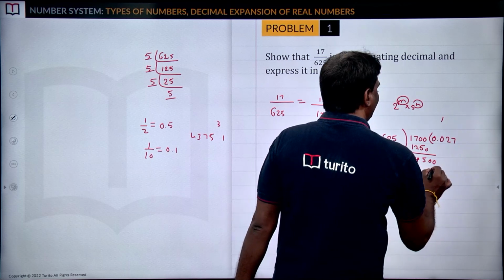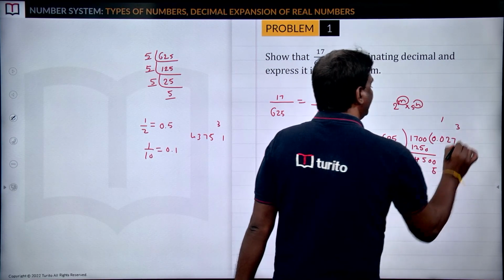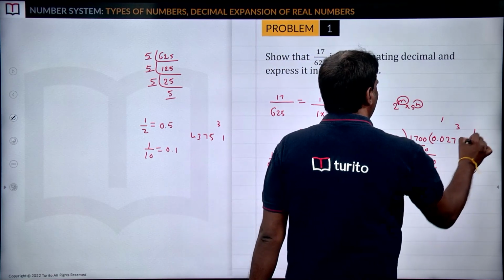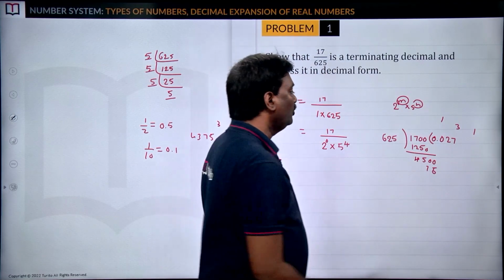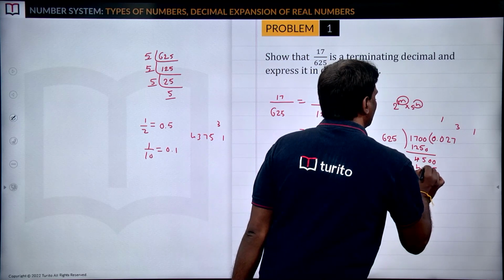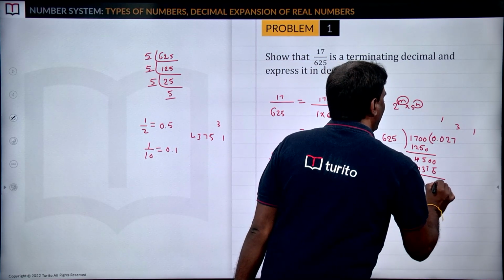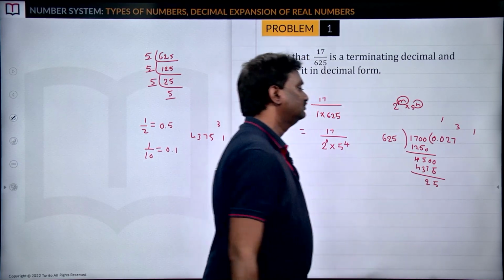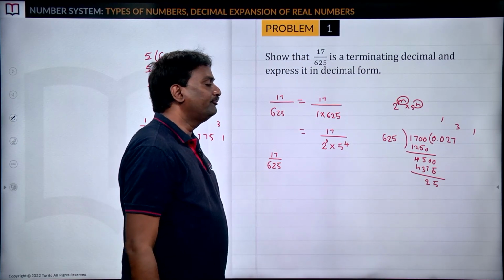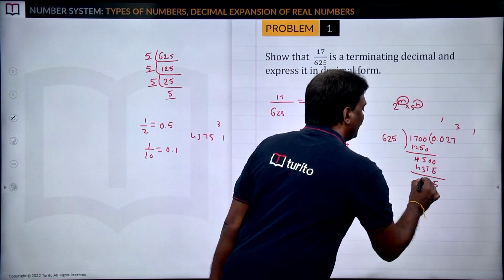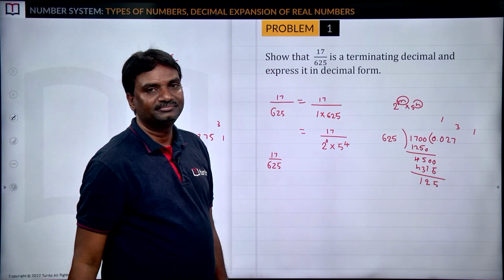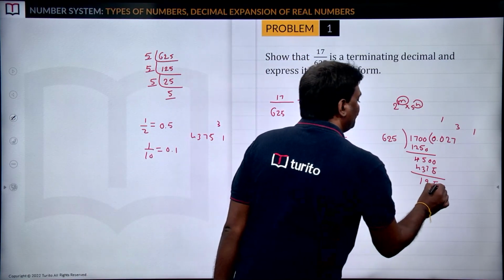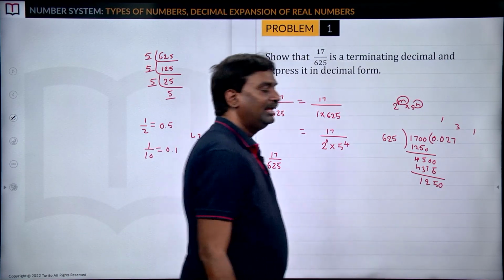So 4500 minus 4375 gives 125. Still 125 is less than 625, so you can take 0.